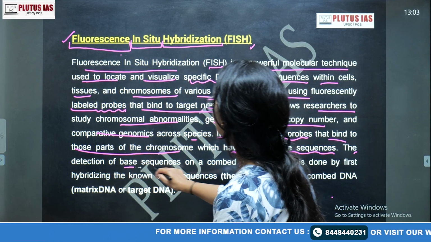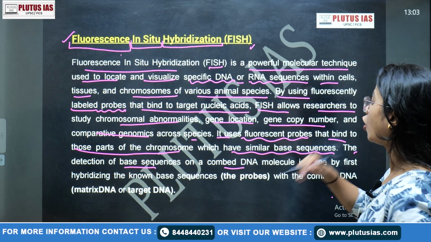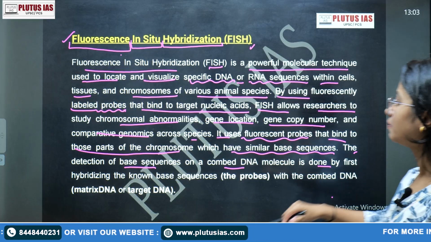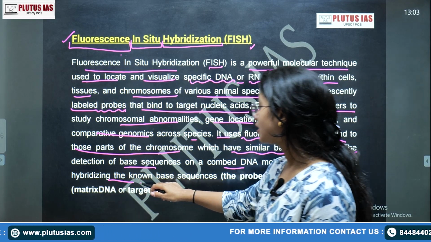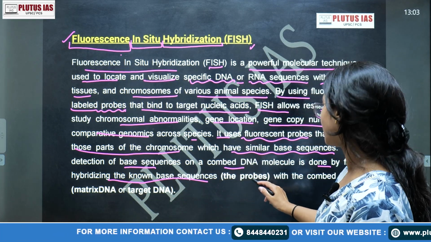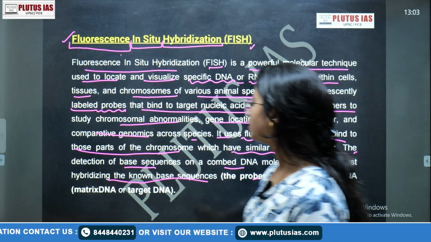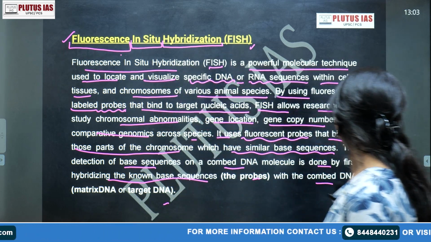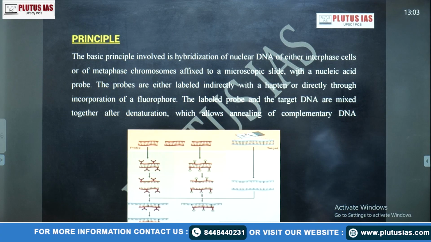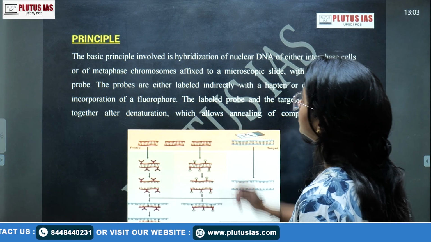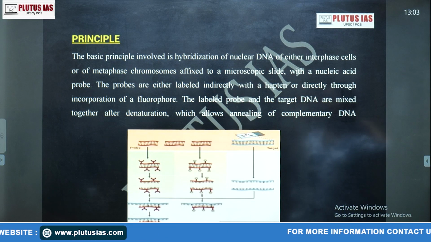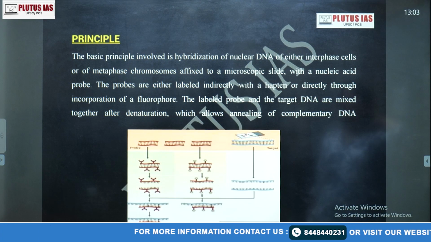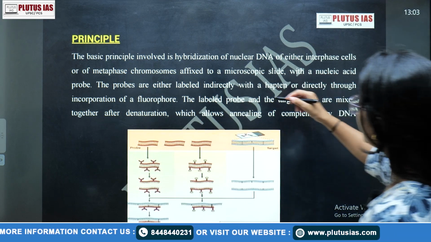The detection of the base sequences on a combed DNA molecule is done by first hybridizing the known base sequences, that is the probe, with the combed DNA, that is the matrix or the target DNA. So first we need to understand that, right? Okay, after that, this is a principle. What is the basic principle of FISH? The basic principle involved is hybridization.